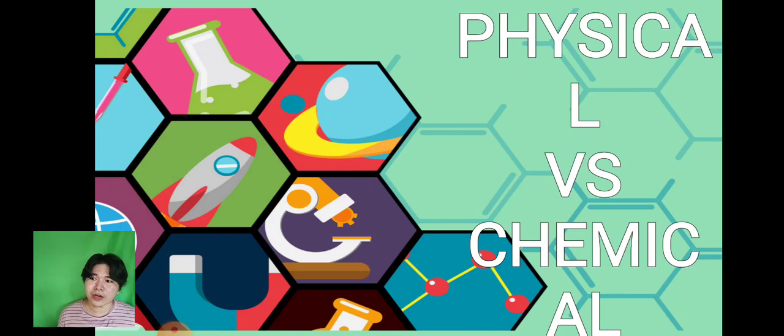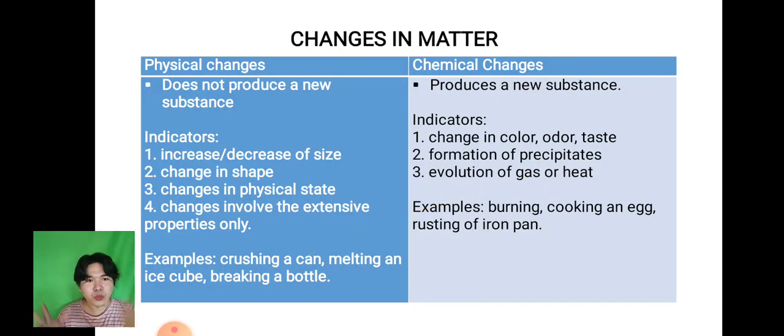And now, let's compare the difference between a physical and chemical change. With the use of this table, we can really identify the difference between physical and chemical. When we talk about physical change, it does not produce a new substance. These are the indicators: increase or decrease of size, change in shape, change in physical state, and change involving the extensive properties only. An example of this is kung tamak-tamakan nimo ang lata. So physical change na siya kay wala man nimo gi-change ang chemical component ana. Another example is kanang gisi-giso nimong papel. Nabay chemical change ana? Wala. For example, kanang magbuga ka. Nabay chemical change ana? Wala gihapon.